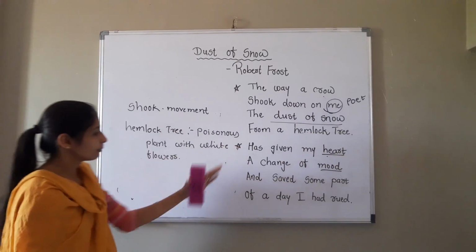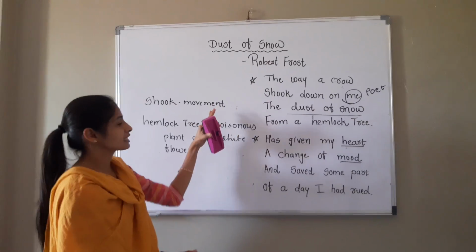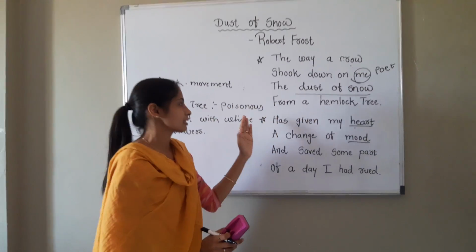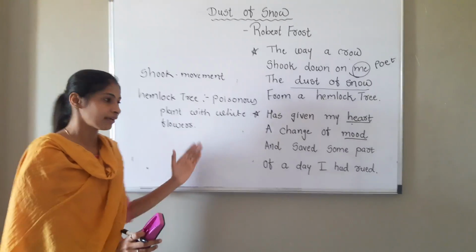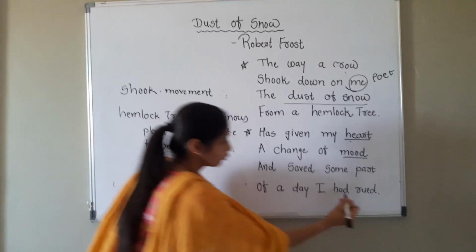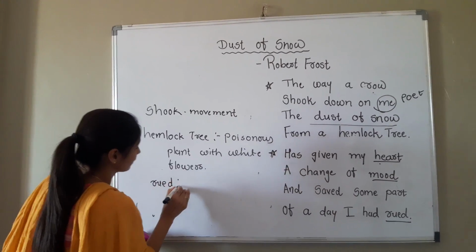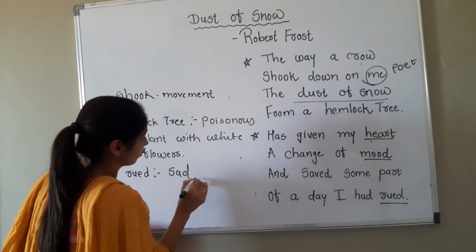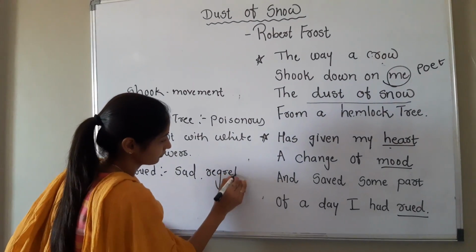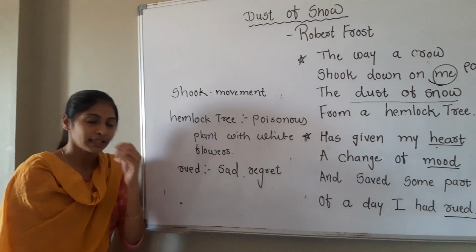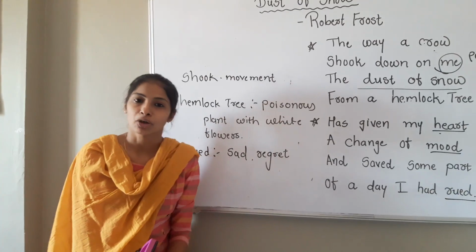Right? So its word meanings we can say here: shook means movement; hemlock tree means a poisonous plant with a white flower. In the second stanza, one word is rued. Rued means regret or sad. Sad or regret. Right? So this is the small poem written by Robert Frost.